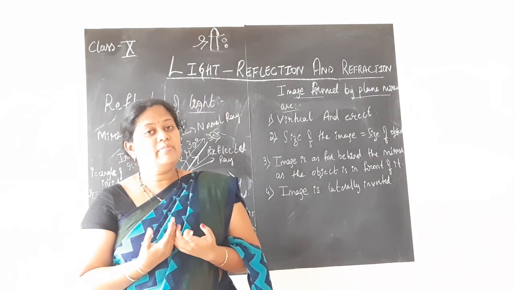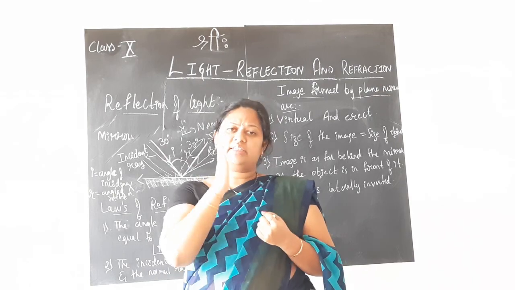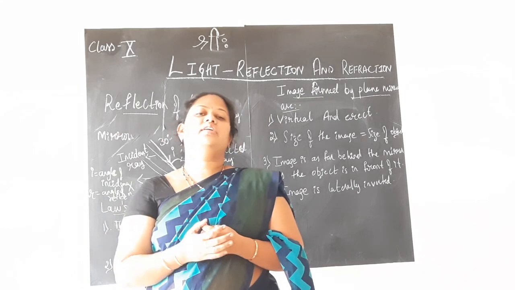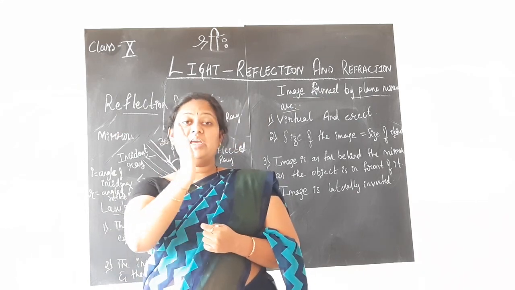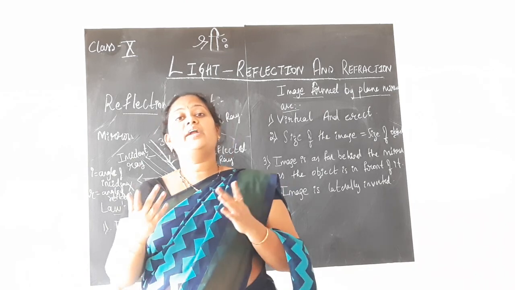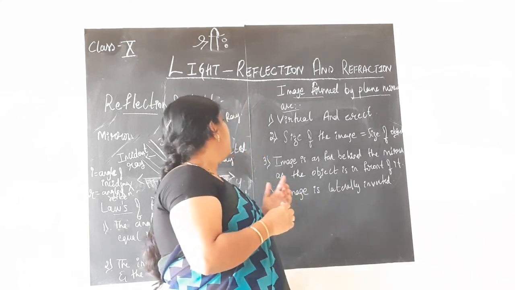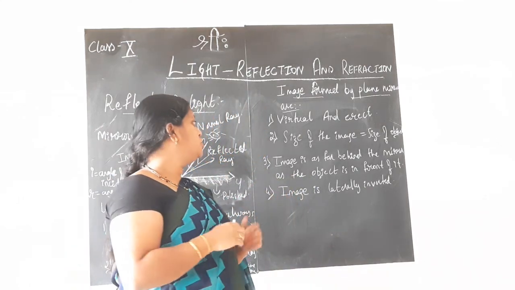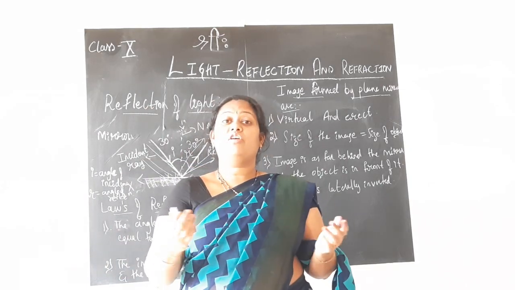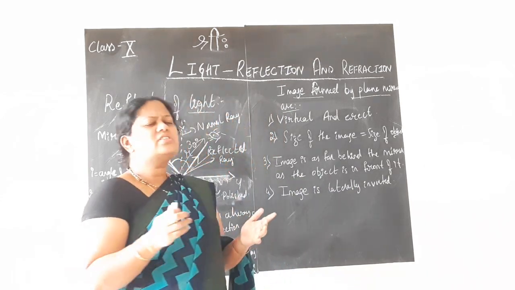So there are a few natures of the image formed that you will be studying, whether it is erect or inverted. When you are seeing yourself, you look straight, not upside down. The image may be erect or inverted, and the image may be real or virtual. Image can be real and virtual, children. Real images can be caught on the screen, whereas virtual images cannot be caught on the screen, that is the concept. So, which is not real.